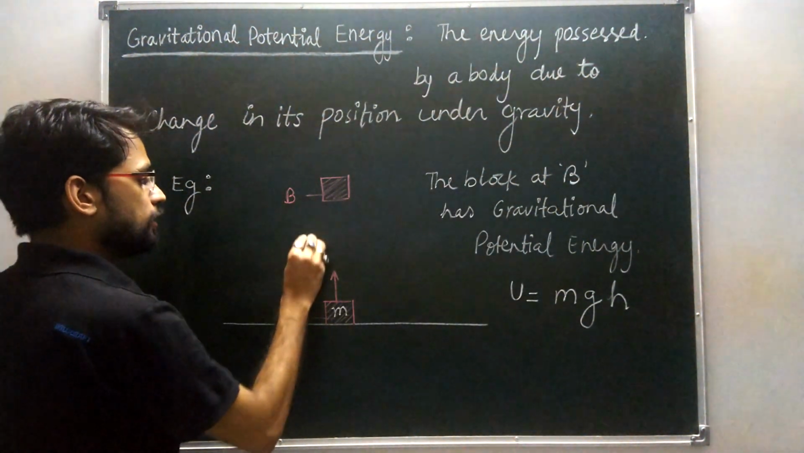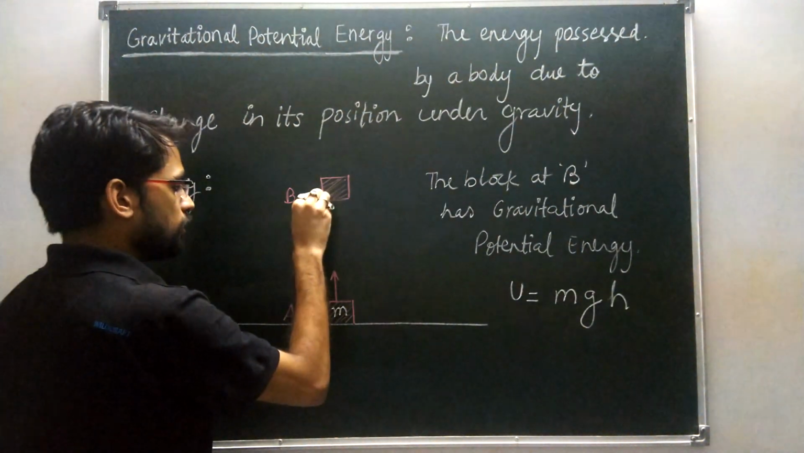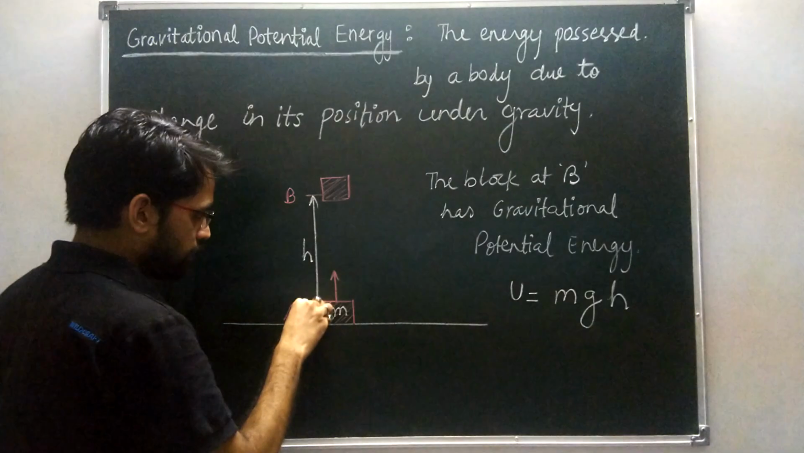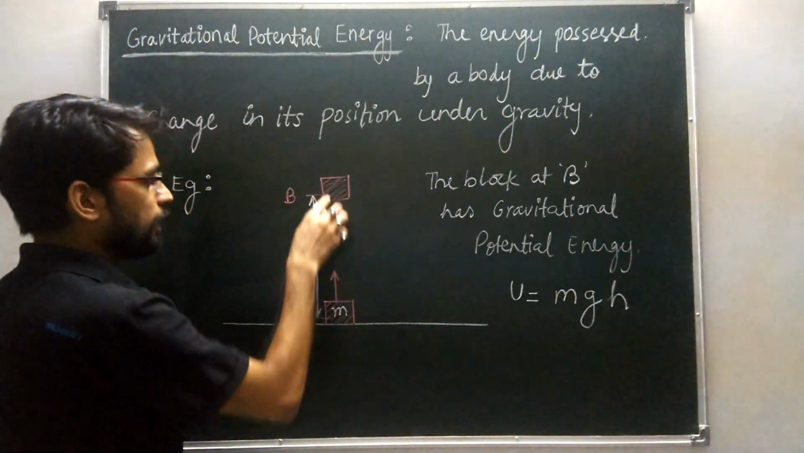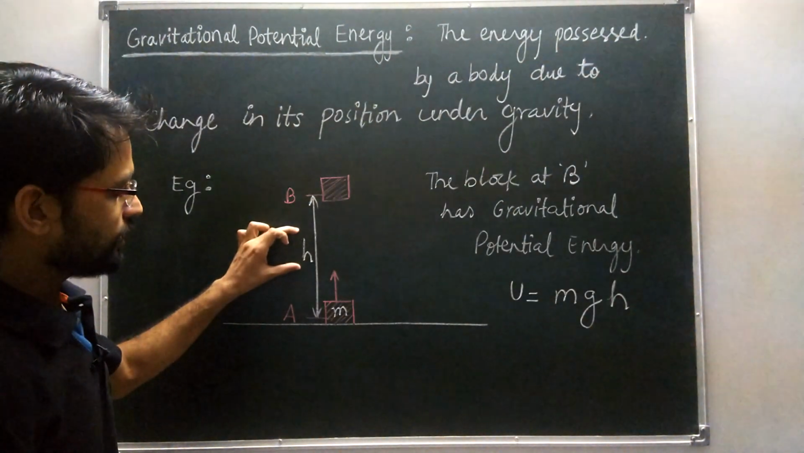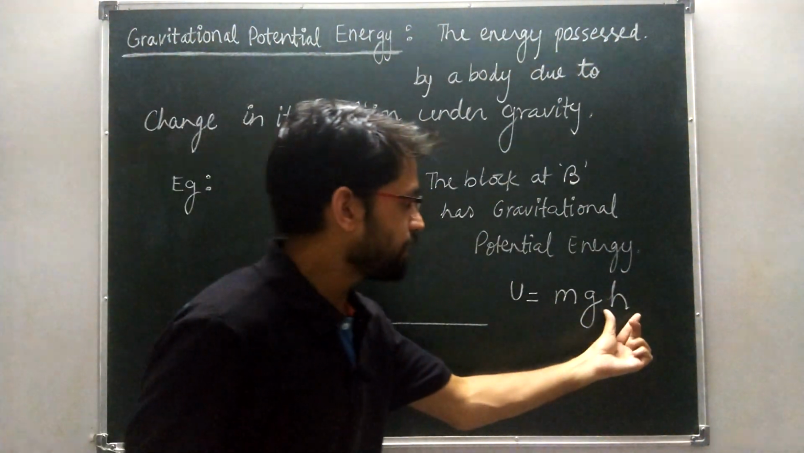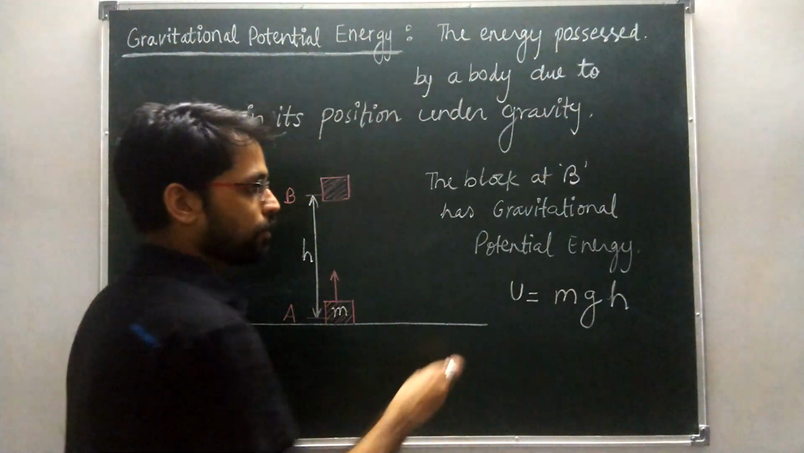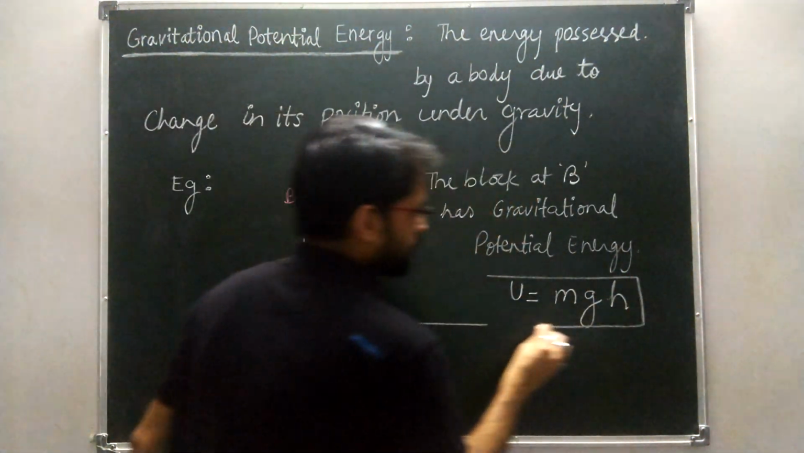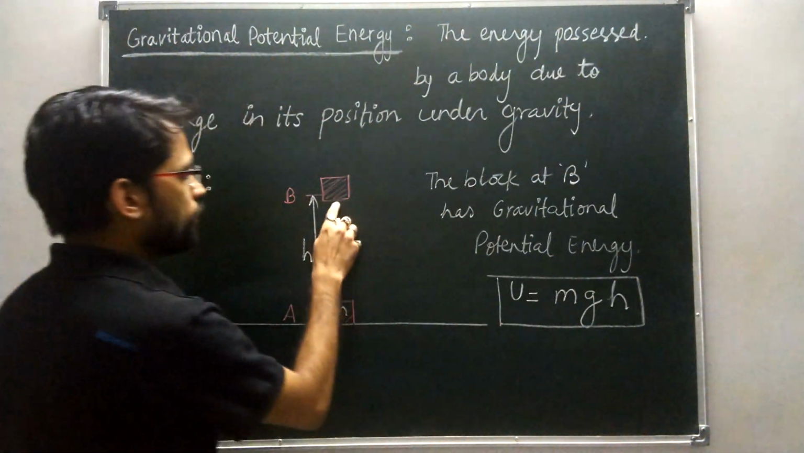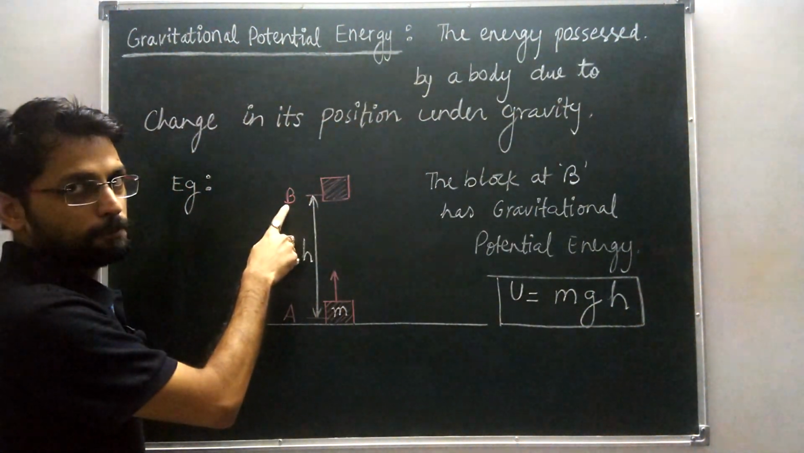Okay, consider if h is the vertical height up to which the block is raised. So this vertical height is h here, okay, in the expression. So this is the gravitational potential energy of the body at point B.